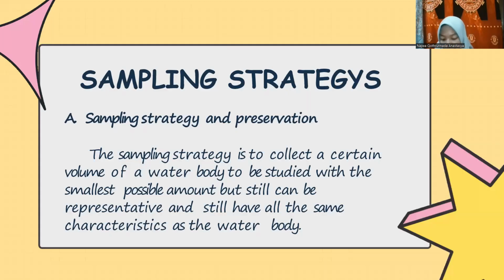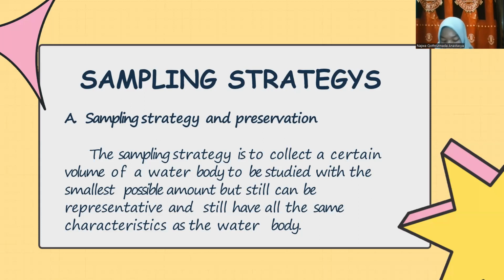First, sampling strategies. A. Sampling strategy and preservation. The sampling strategy is to collect a certain volume of a water body to be studied with the smallest possible amount but still can be representative and still have all the same characteristic as the water body. An example is taking samples of seawater, lake water, and others.